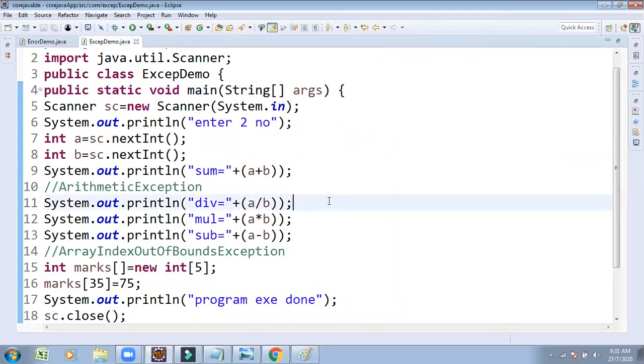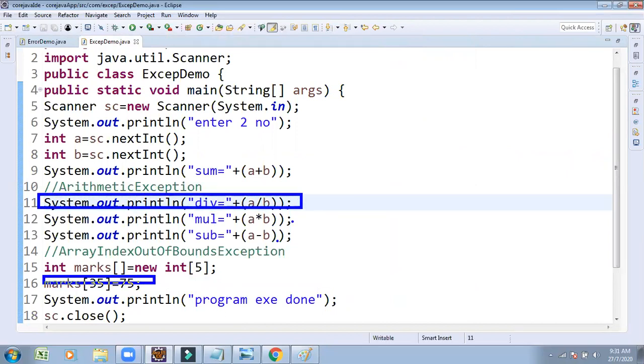So due to one small mistake in this program, this one line of problem, there is no more continuation. The program is going to terminate from that line only. Due to the exception, we are unable to continue the execution.